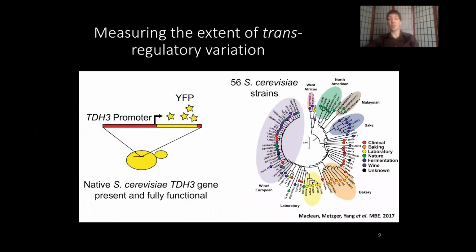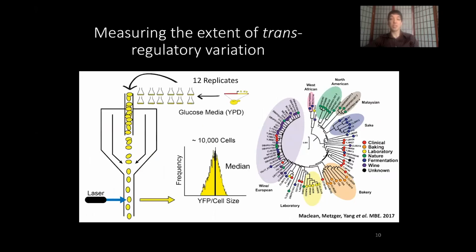We actually did this for a wide variety of Saccharomyces cerevisiae strains. So here is a phylogeny based on whole genome sequencing. We had strains from a variety of different environments as well as geographic locations. In each strain, we inserted the same construct into the exact same genomic position, and then used flow cytometry with 12 replicates for each strain and roughly 10,000 cells for each replicate. We measured YFP fluorescence. From this data, we estimated what the median expression was, and then compared that amongst strains that differed in their geographic origins as well as the environments in which they were isolated.